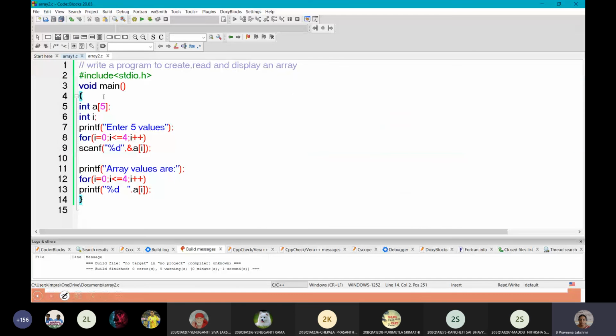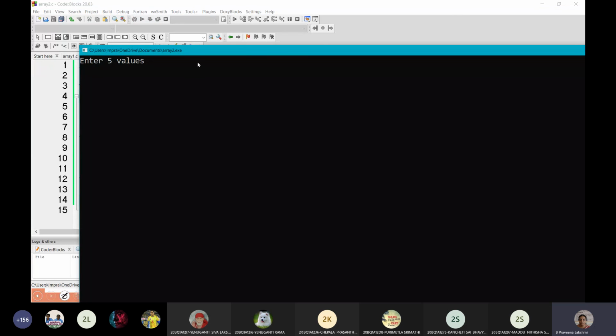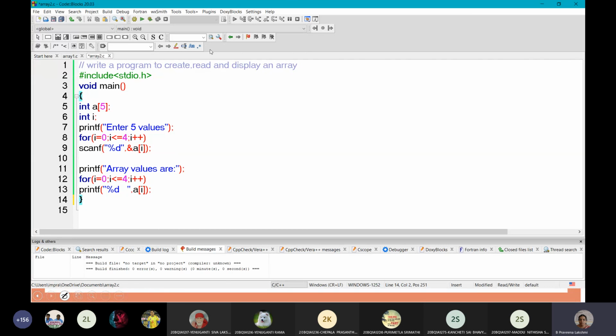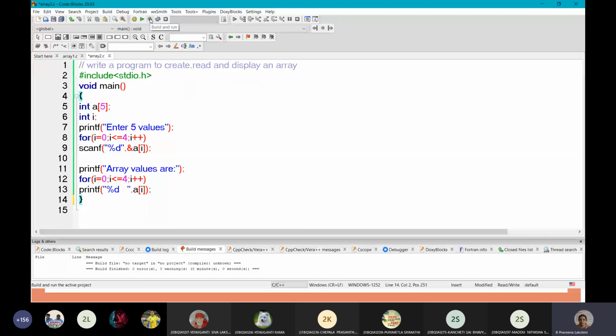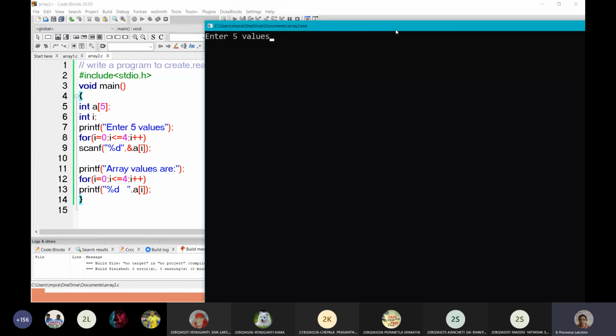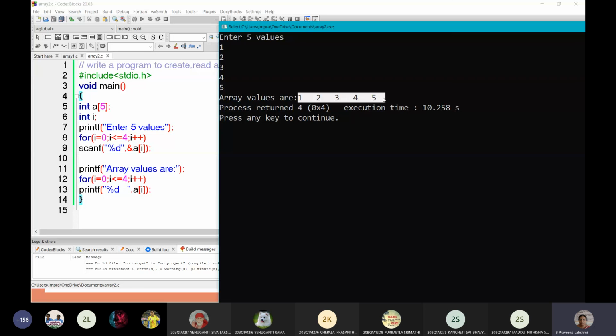Array 2. Run the program. Enter the 5 values. Now it shows all those 5 values: 1, 2, 3, 4, 5. Okay, so we have given the values from the keyboard and we displayed the values.